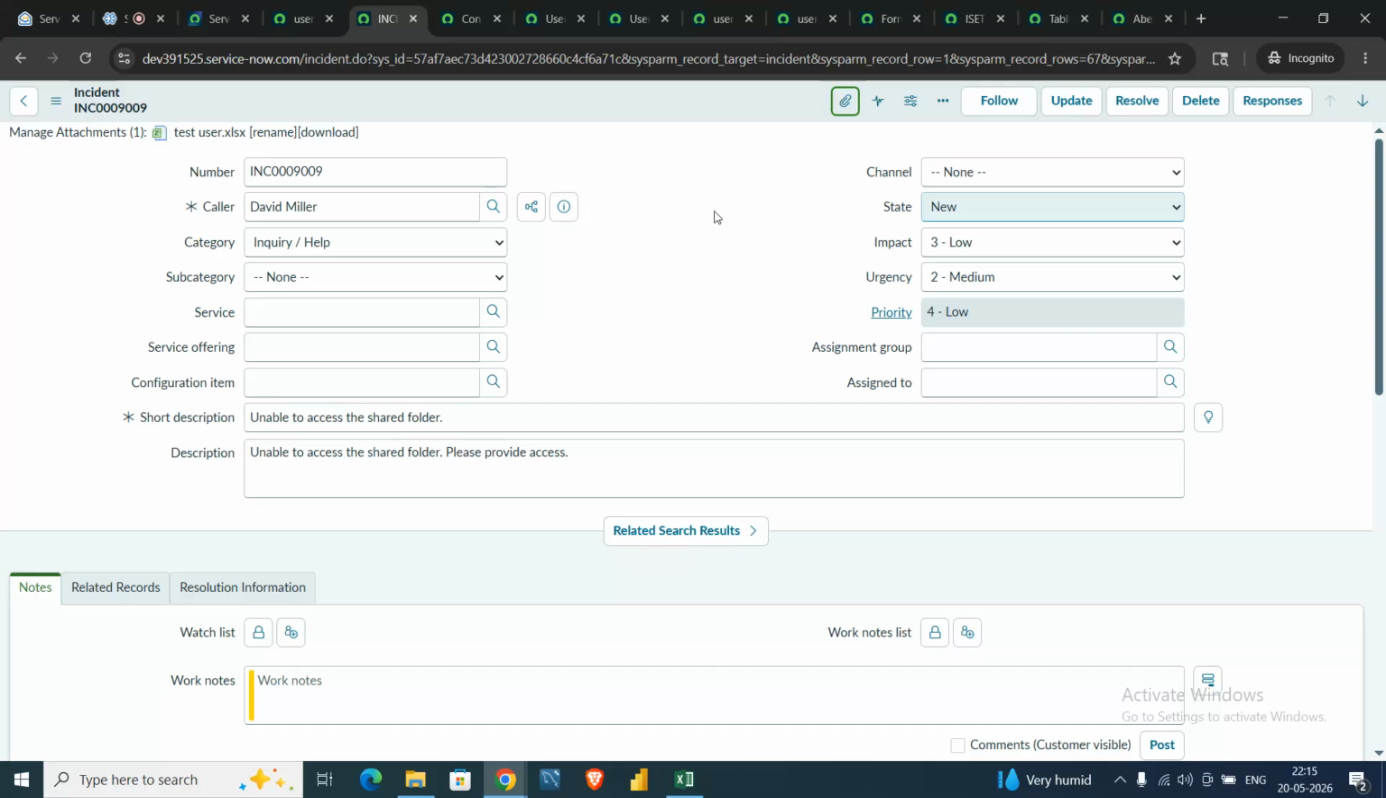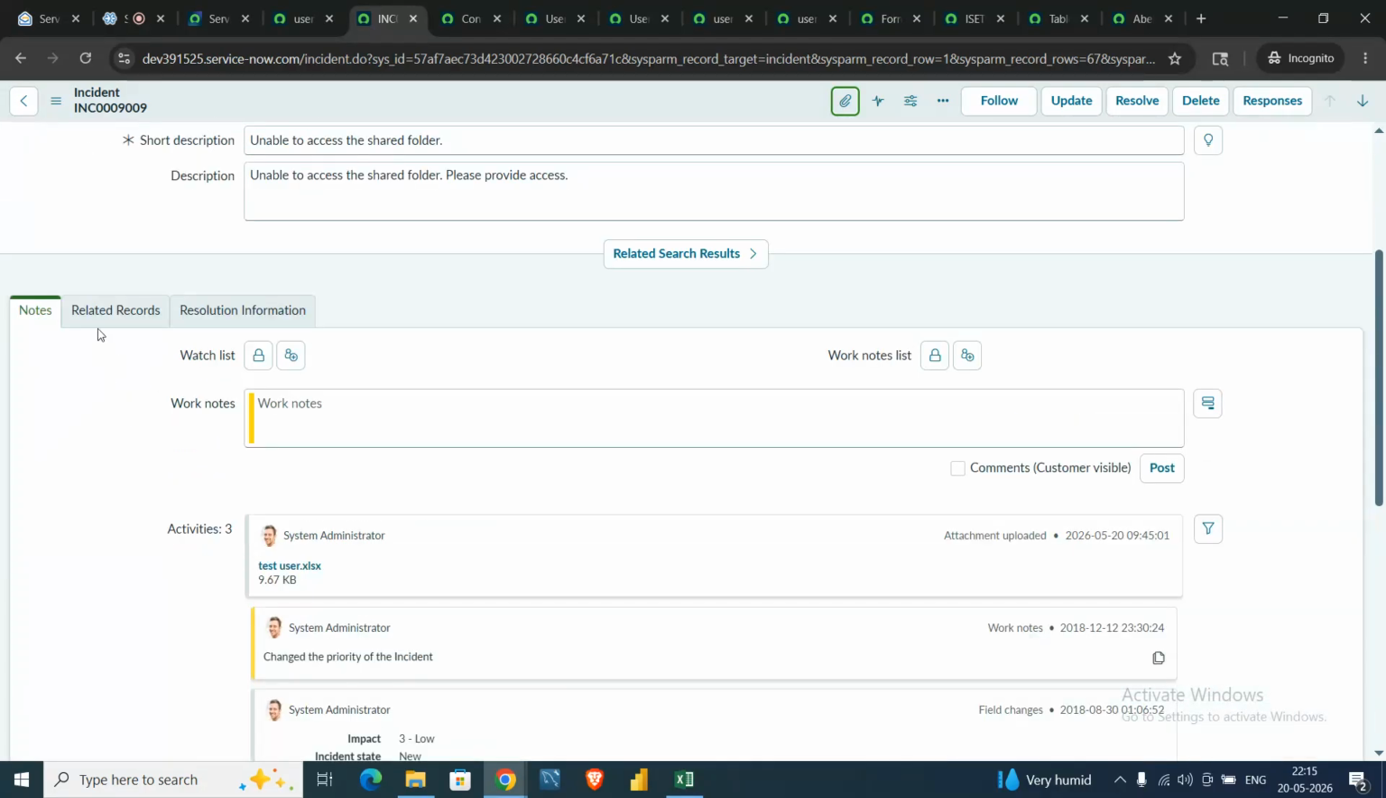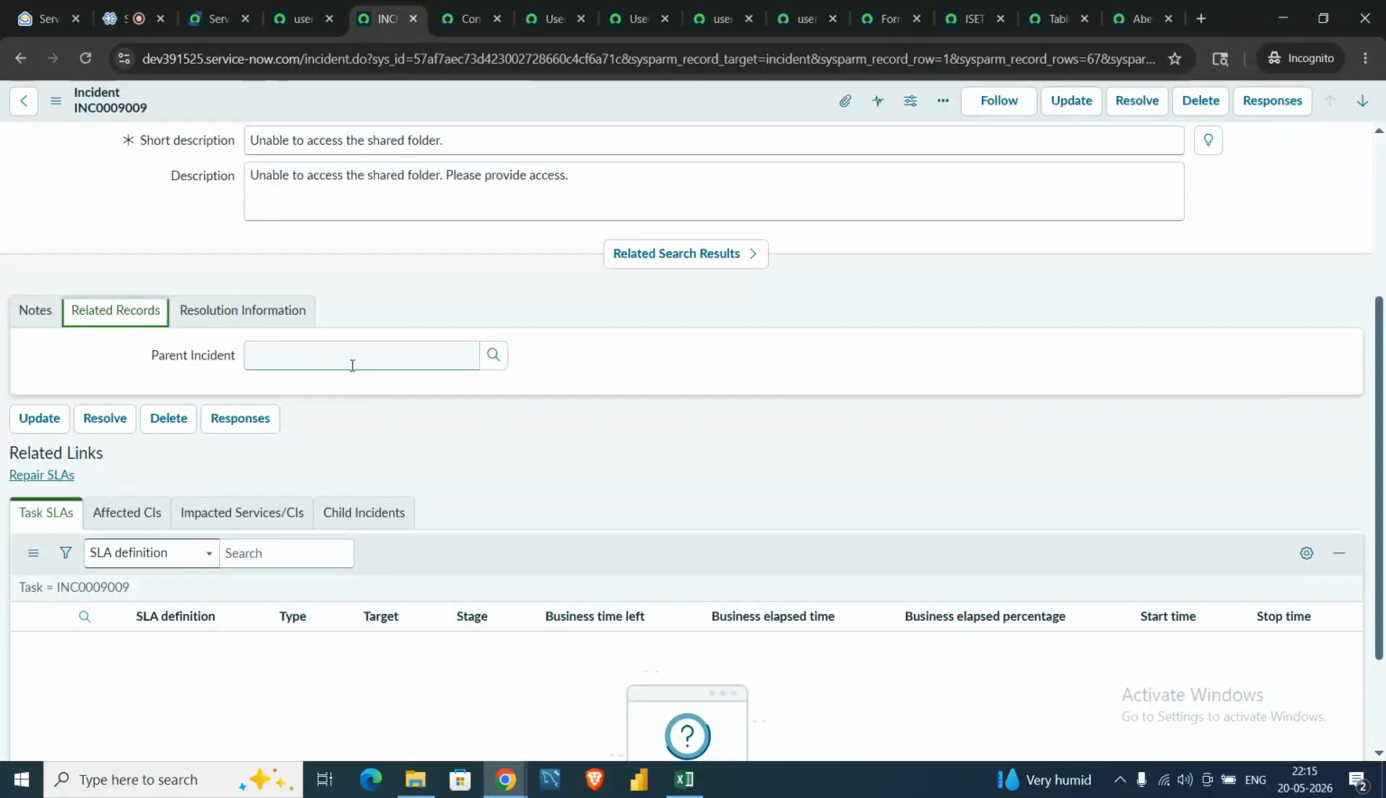Yes. So, say for example, unable to access a share folder is the description of the issue. Now, related records. What are the related records? Related records is nothing but the parent incident information. Suppose an issue is occurring and a similar incident is already present for that issue, so we can attach this child incident here.